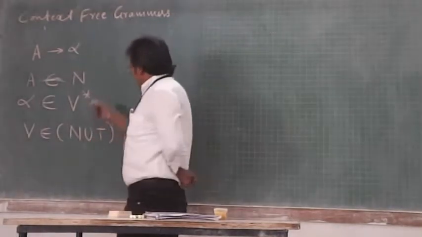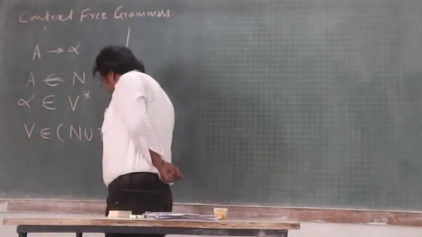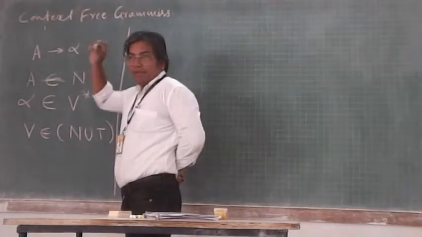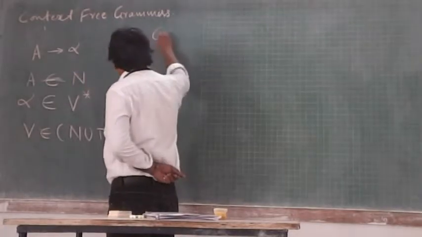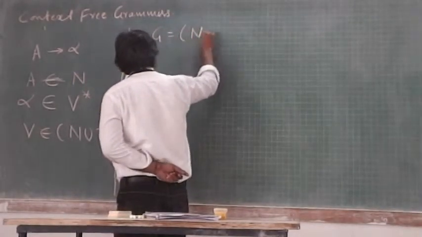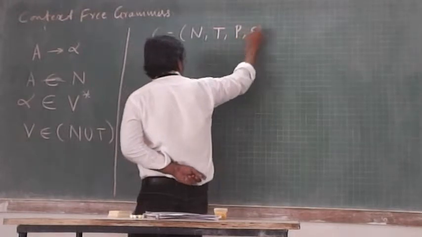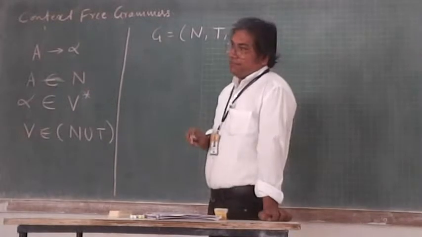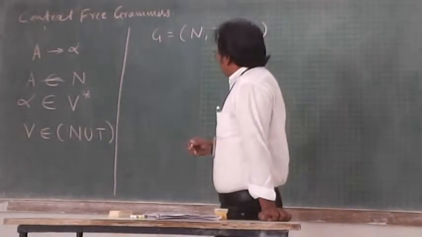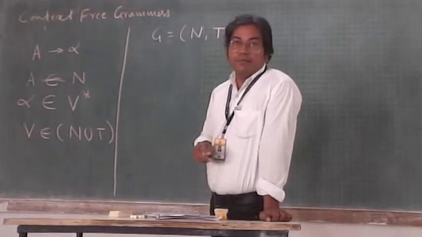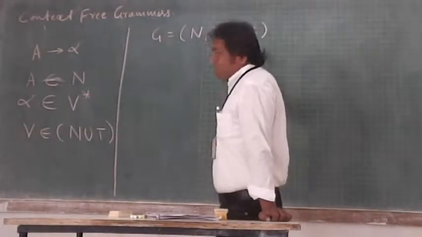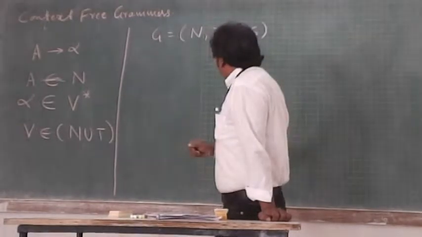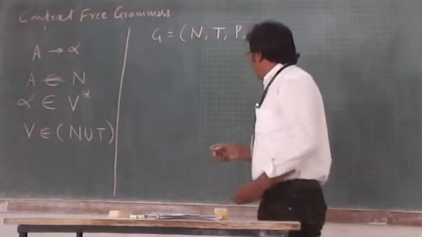Well, while discussing this chapter, we will represent the grammar by a 4-tuple. Grammar G is equal to what? N, T, P, S. Where N is what? Set of non-terminals. Or you can say non-empty set of non-terminals. You should say like this. And T is what? Non-empty set of terminals. And P is set of productions. And S is what?